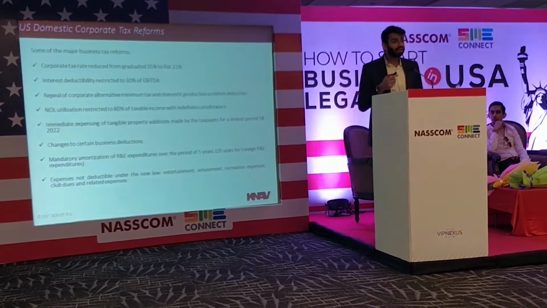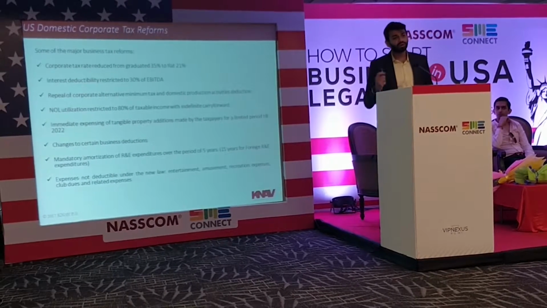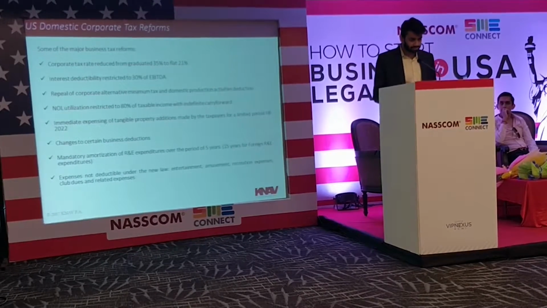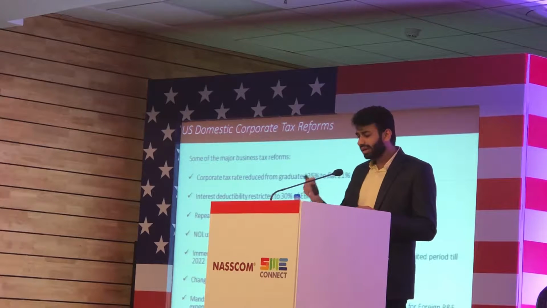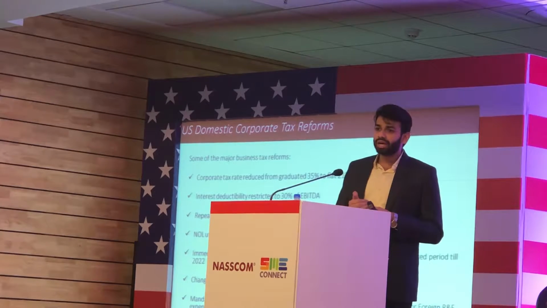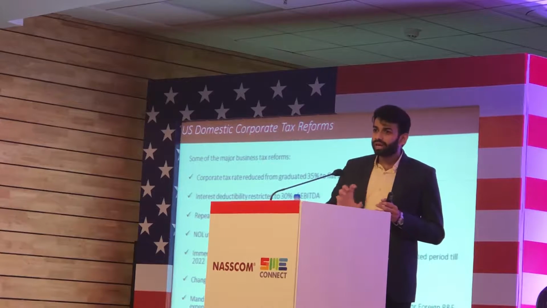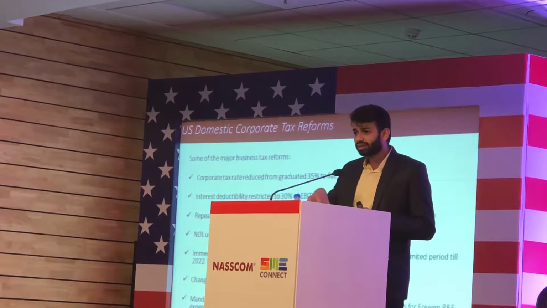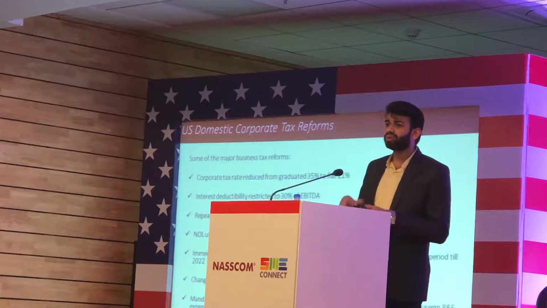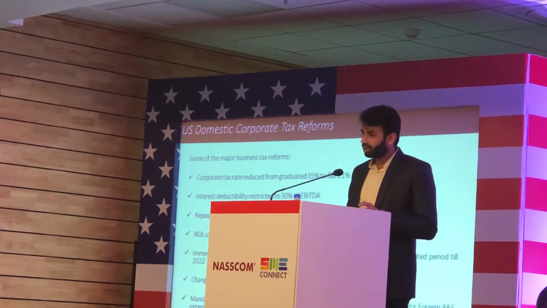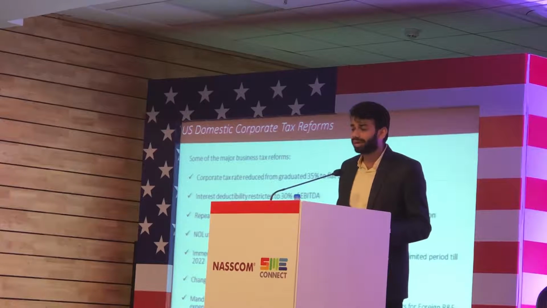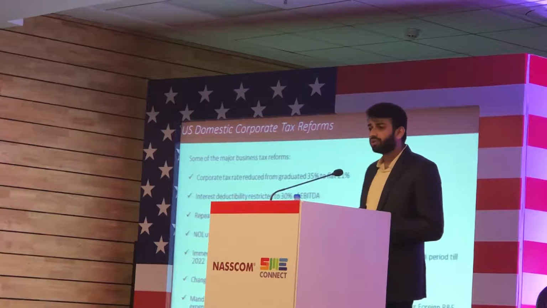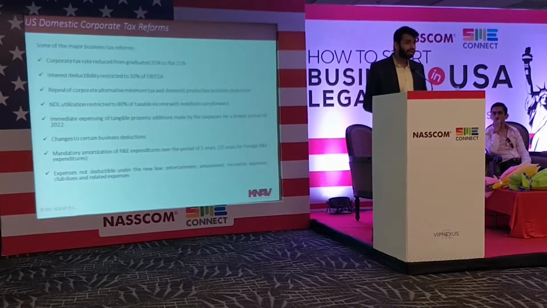Then, similar to the MAT, the minimum alternate tax in India, the US also had an alternate minimum tax for corporations, which worked basically like this: on the regular taxable income that you derive, you are allowed 90% of the NOLs, the carryover losses, against the regular taxable income. The remaining 10% of taxable income is taxed at the rate of 20% as alternate minimum tax. But this has now been repealed from financial year 2018. Then the NOL, the net operating losses, which earlier were allowed to be carried over for a period of 20 years.